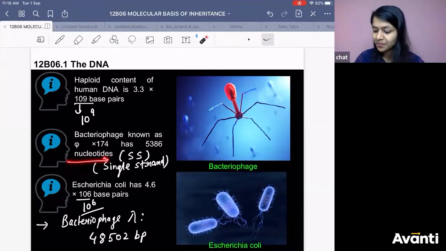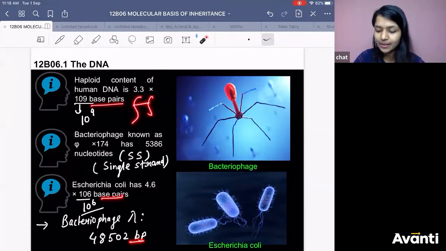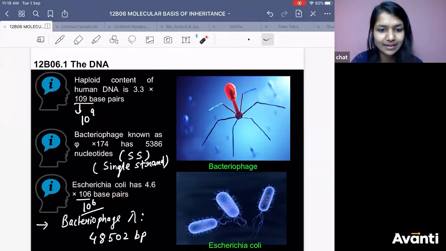If it is written as base pair, base pair, it means obviously two strands will be there. It will be double stranded. That was the perspective why I put it. Otherwise, you could also have seen it in the book, right? So that is the data you need to remember.